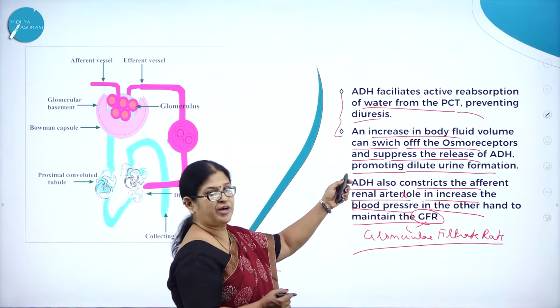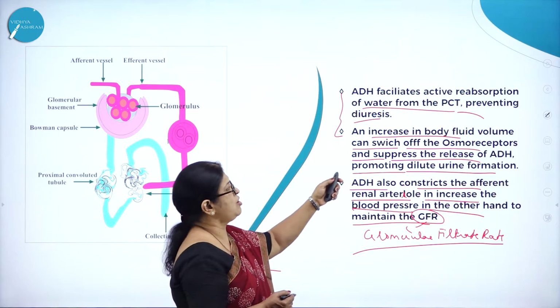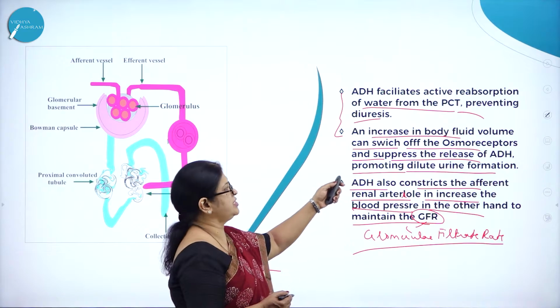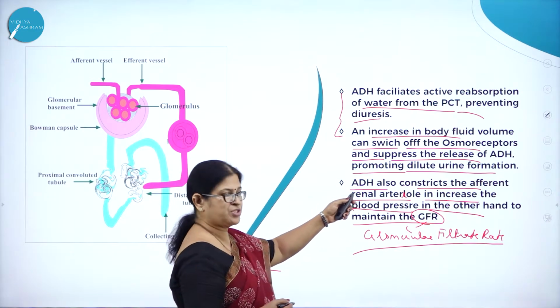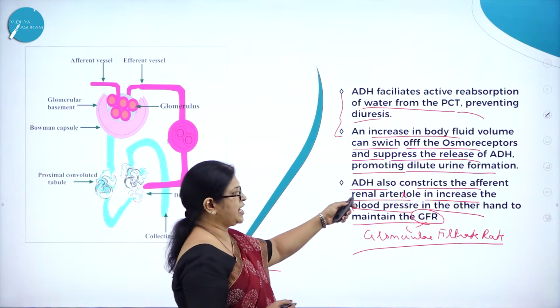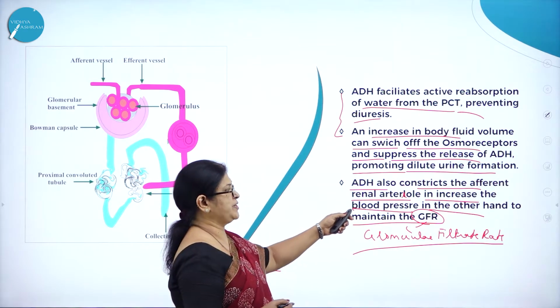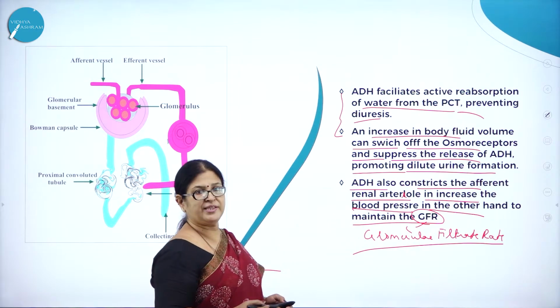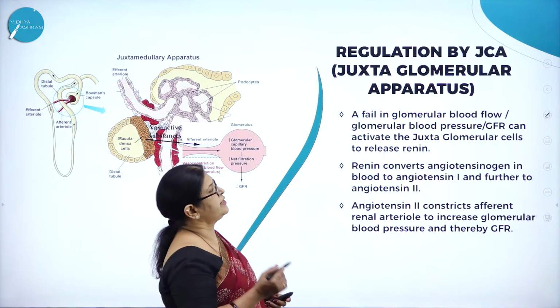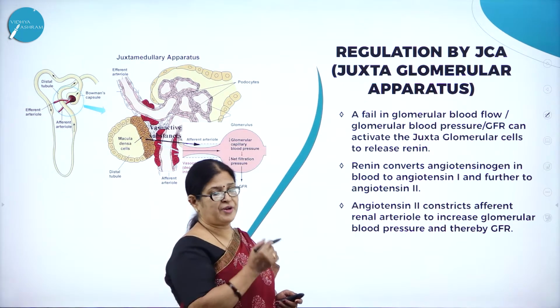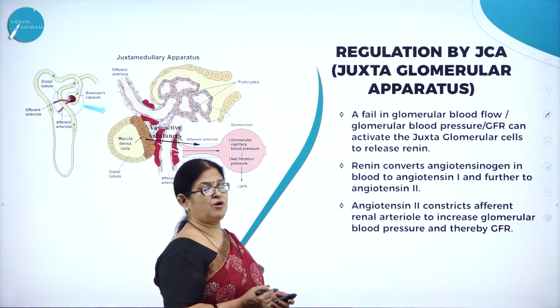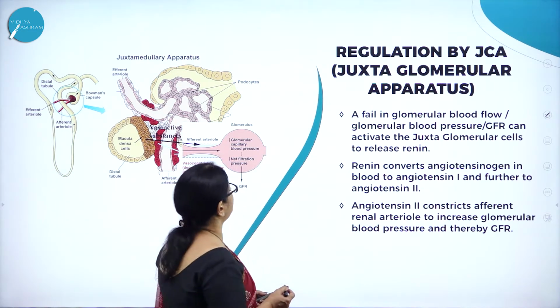An increase in body fluid volume can switch off the osmoreceptors and suppress the release of ADH, promoting dilute urine formation. Then regulation by JGA, a very important concept from this particular chapter called Excretory Products and Their Elimination.